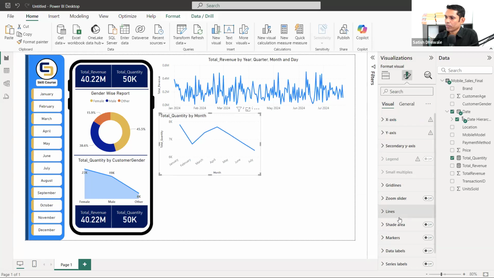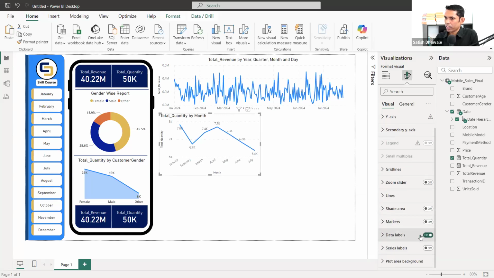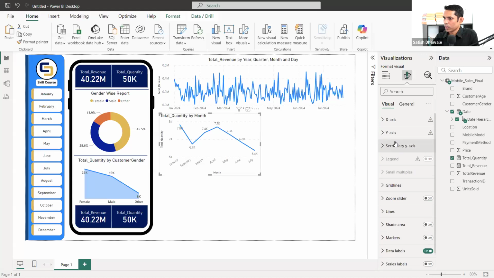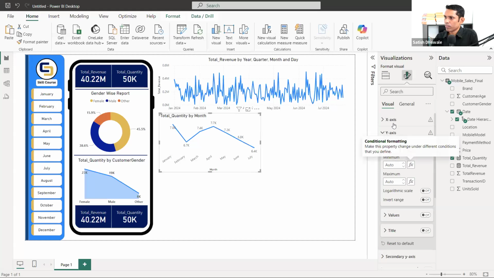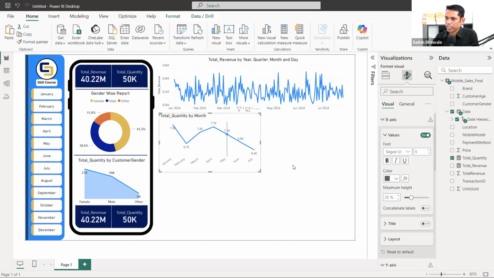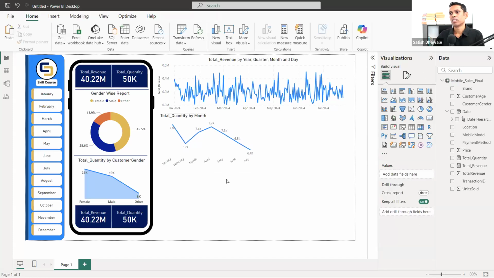And if I want to do the formatting, I can go and add the data labels. I'll remove this y-axis. If you're adding the data labels, then there's no point in placing the y-axis there. So you can remove the title. Even this title is not required because we are mentioning total quantity by month above. At the top, that is the meaningful title. Then it's not necessary to add unwanted or repeated things inside the charts.